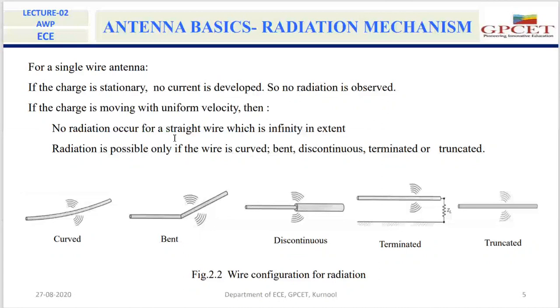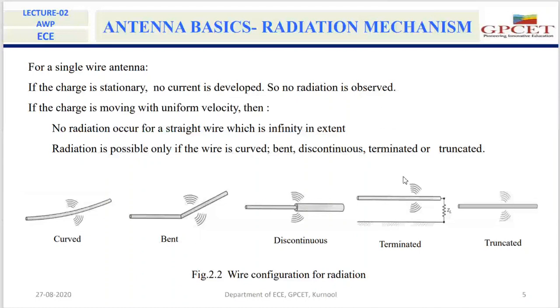The radiation is possible only when the wire is curved, bent, discontinuous, truncated or terminated. Because of these things, the charge present in the conducting wire will be accelerated.